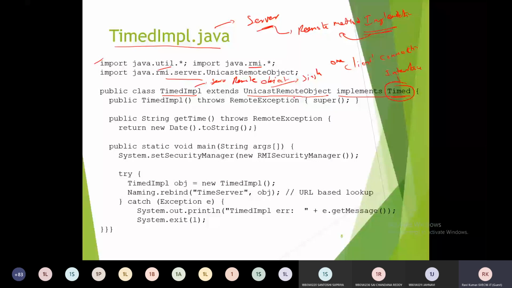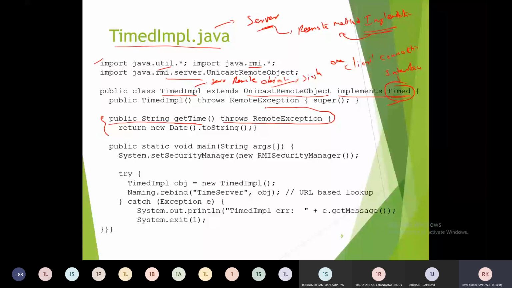As we already know, once this class implements the interface, all the methods inside Time we must implement with proper definitions. This is the definition for the getTime method. The signature, public String getTime throws RemoteException, must be copied as it is from the interface file.